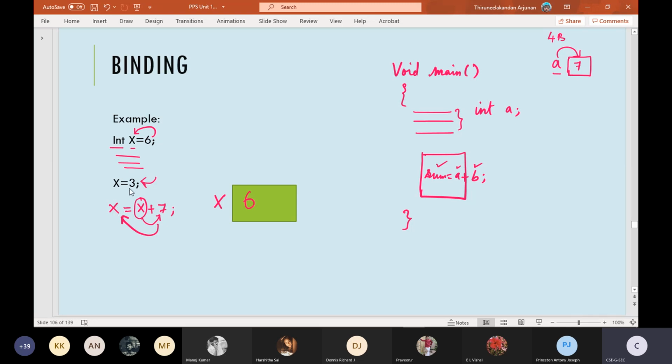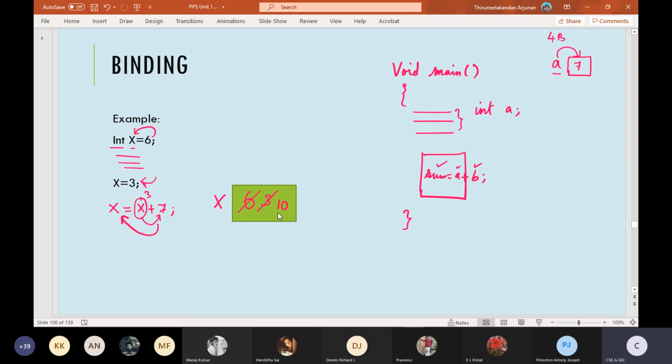For example, previously I allocated a 6, so 6 got inserted in this memory space, and later I am overwriting that 6 with 3. So in the place of 6, it gets reassigned with 3, and then x plus 7: presently x value is 3, 3 plus 7 is 10, and this 10 will get assigned to x. So finally at the end of the execution of the program, x is assigned the value 10.